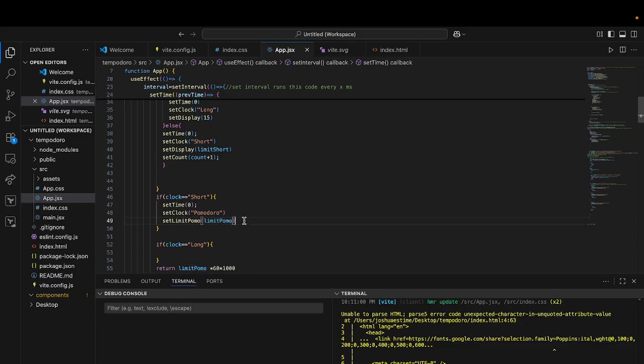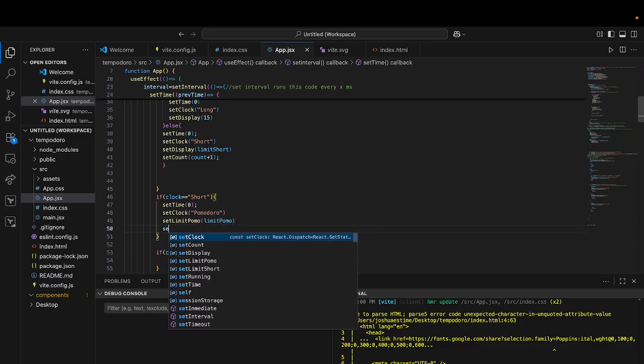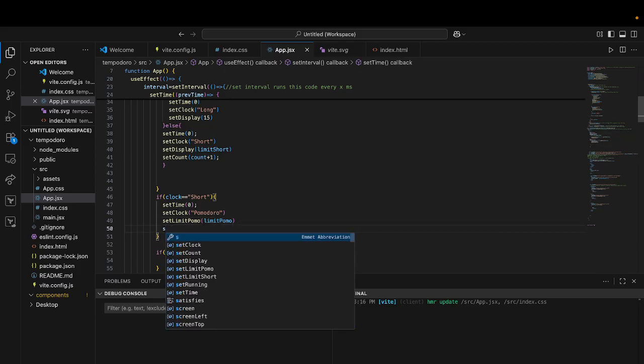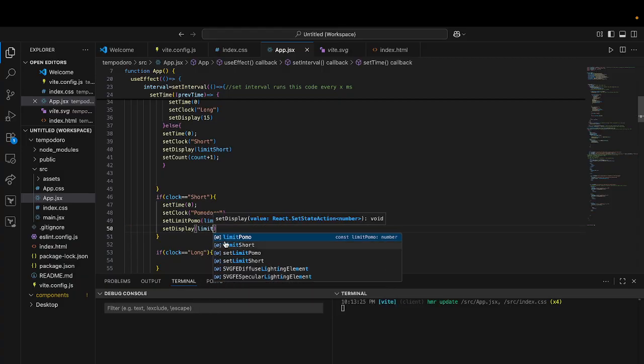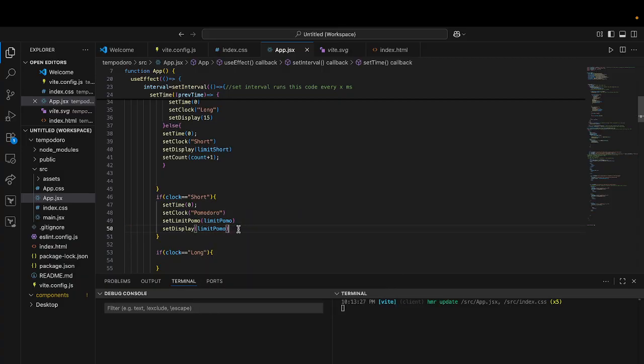Oh, because I didn't set the display. Bro. And that's what I gotta do. Oh my gosh, bro. I swear, sometimes. This is what's supposed to be happening. I was like, why is it not working? But it's because I put set limit Pomo. This is what's confusing me.